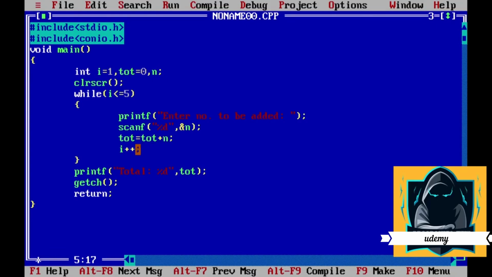In this way the total will get added 5 times with the inputted number, and when this condition becomes false, it will come outside the loop and print the total value, and the program will end. We will see more examples based on the while loop in the next videos.